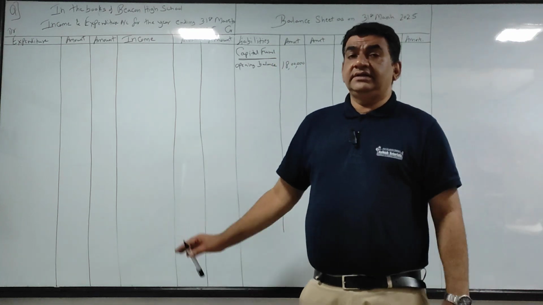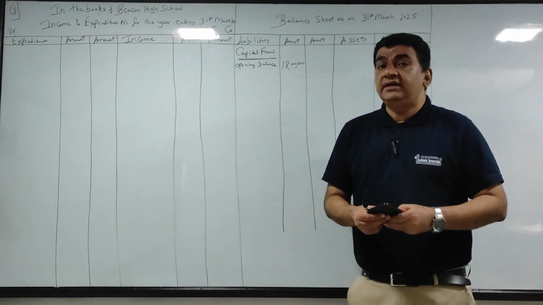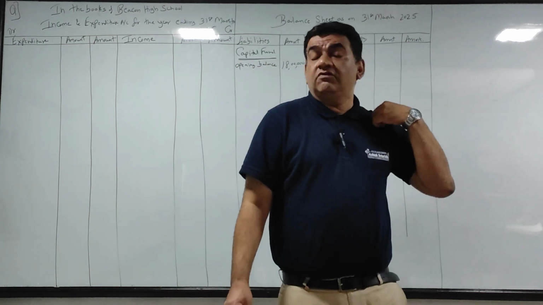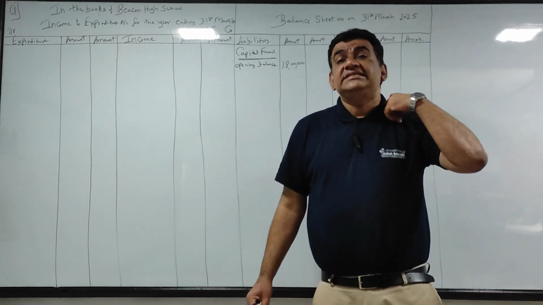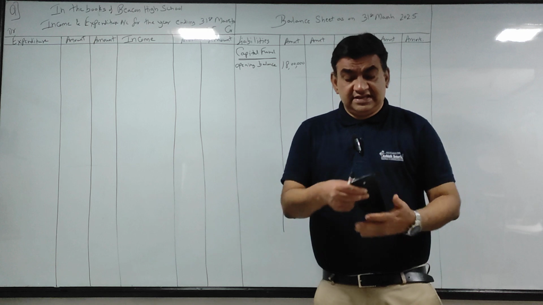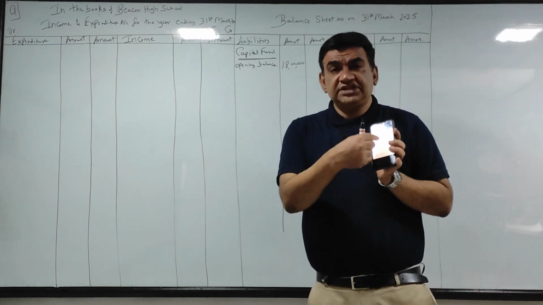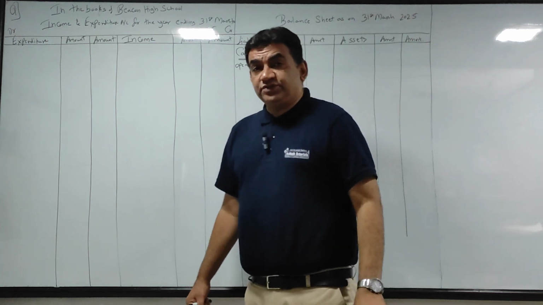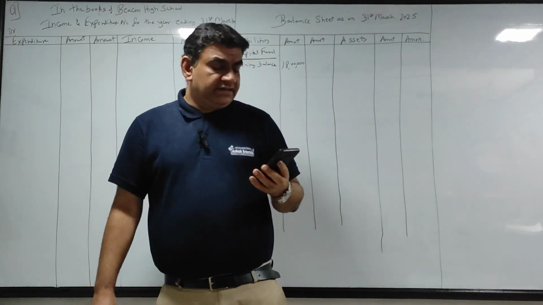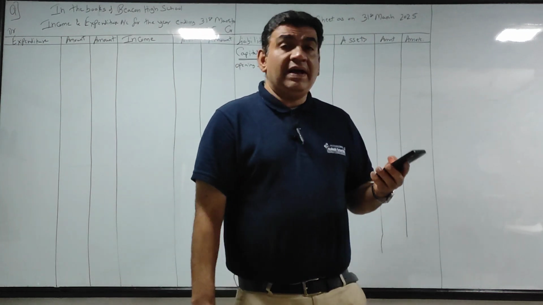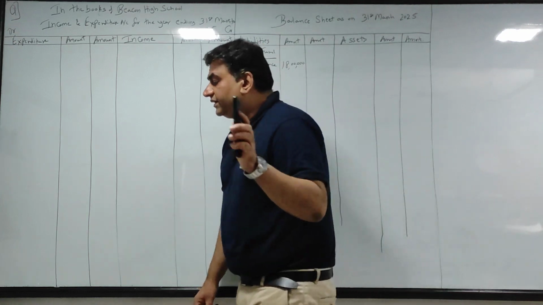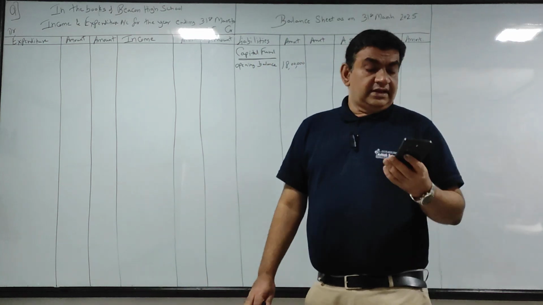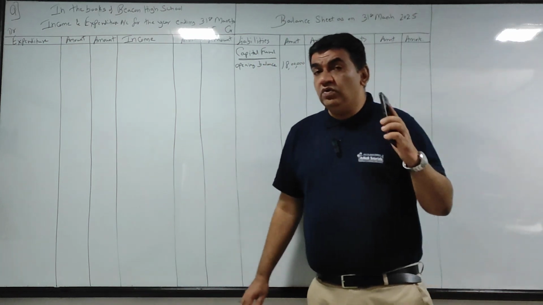What I told in the starting, in every question the receipt and payment will be given. And what is receipt and payment account? It is nothing but summary of cash and bank. Look, below the balance sheet is the receipt and payment account. What is the first item of the question's balance sheet? Cash and bank 1 lakh. Go to the receipt side. What is the first item on the receipt side? To balance brought down 1 lakh. Okay, I repeat: on the asset side first cash and bank 1 lakh and on the receipt side to balance brought down 1 lakh.